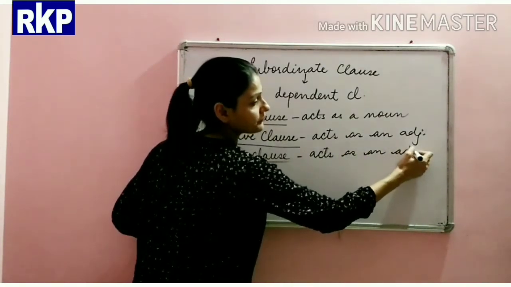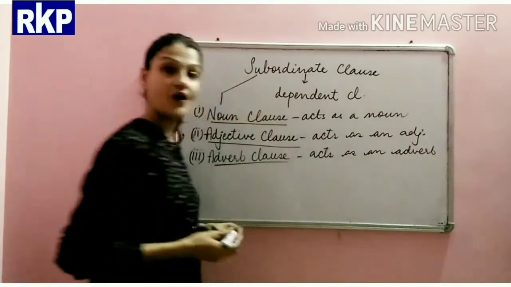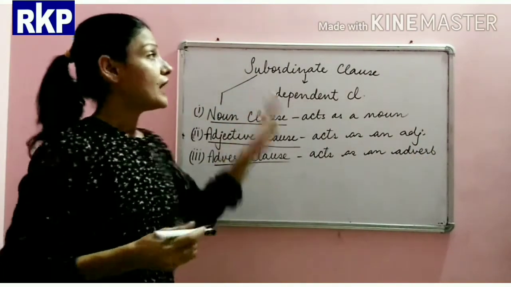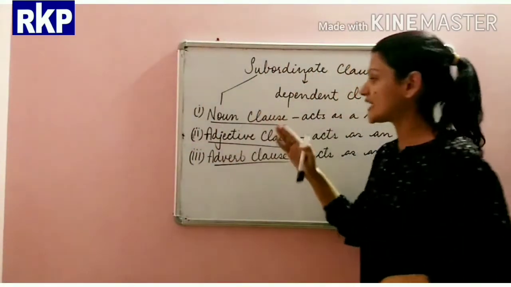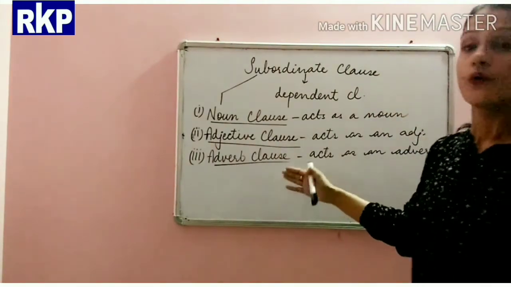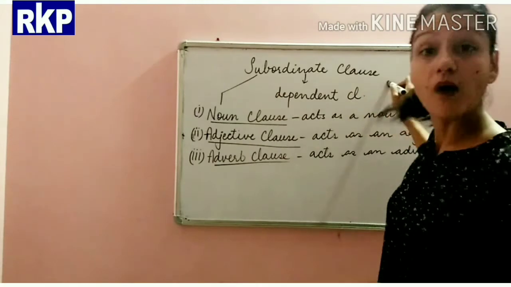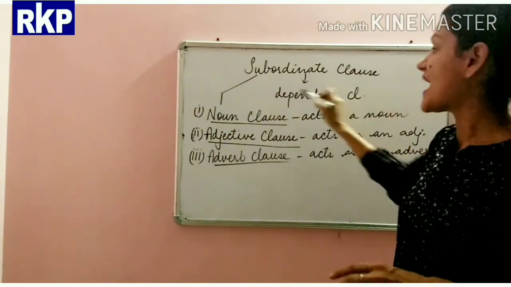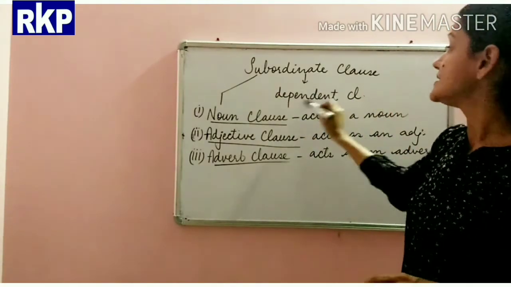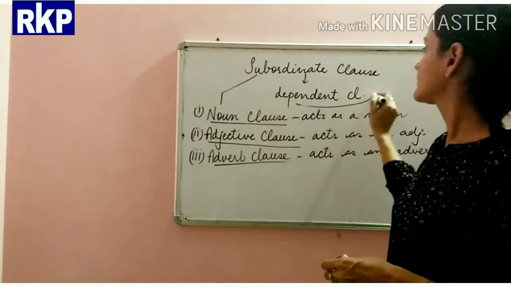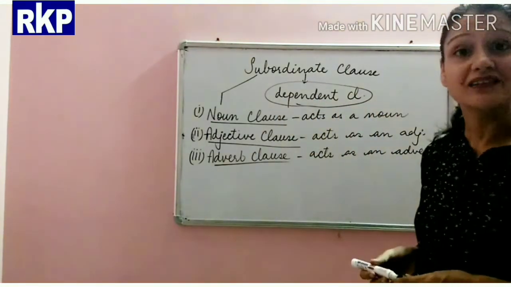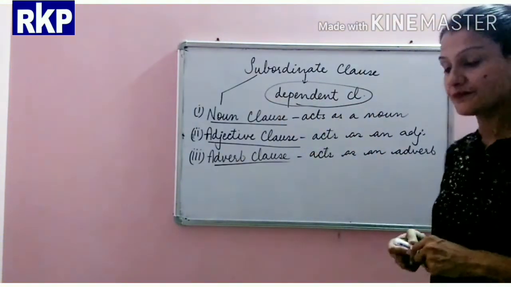So these are the three clauses which are part of subordinate clause, and all these are dependent clauses.